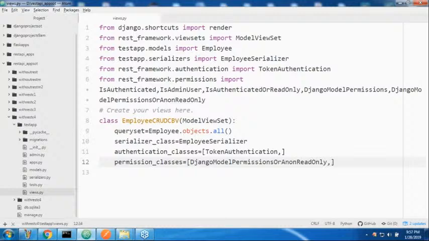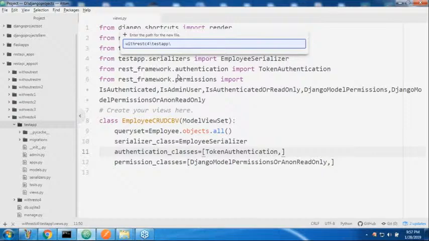Now what I want is to define my own permission class. Sir, all your permission classes, where do we have to define them? Better to take a separate file. Inside the test app, let me take a new file, permissions.py. I'm taking permissions.py like this.